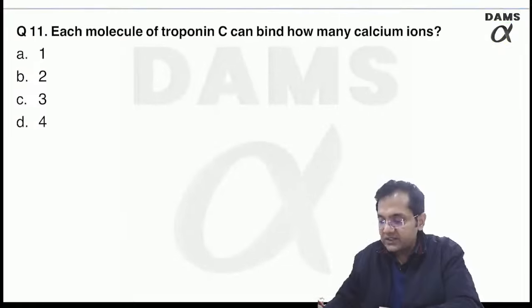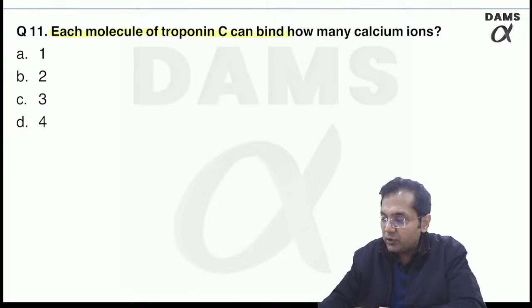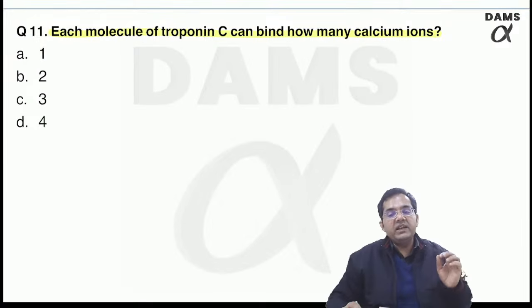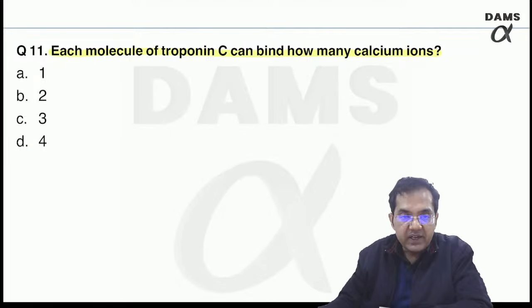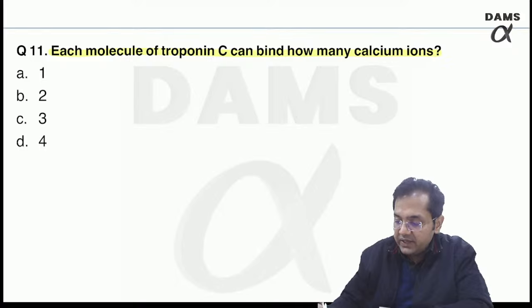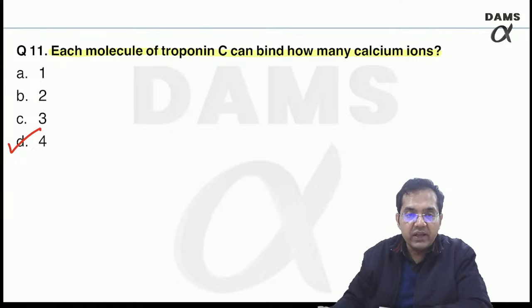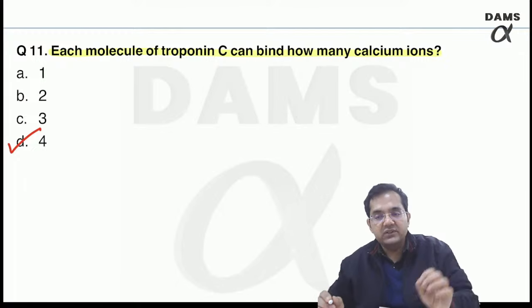Moving to question 11. Each molecule of troponin C can bind how many calcium ions, right? So please understand, troponin is a calcium binding protein present in the skeletal muscle and the cardiac muscle, and each troponin C binds 4 calcium ions. Very important question, right?